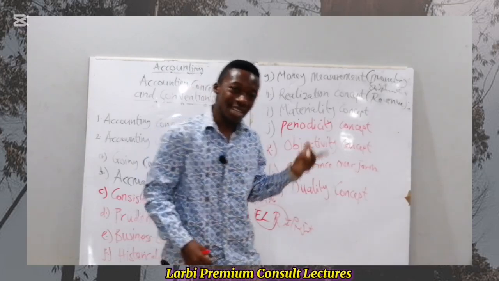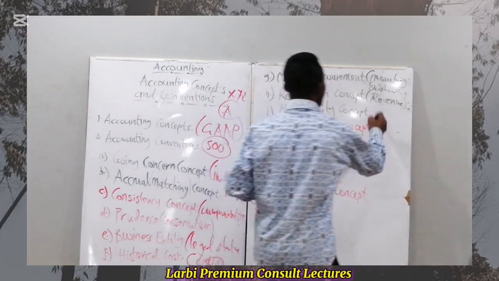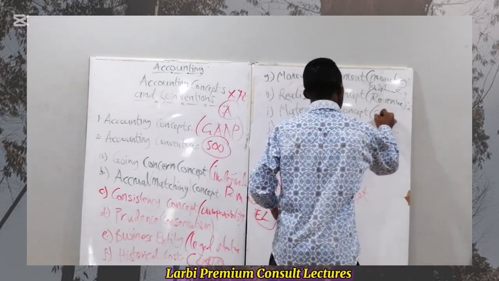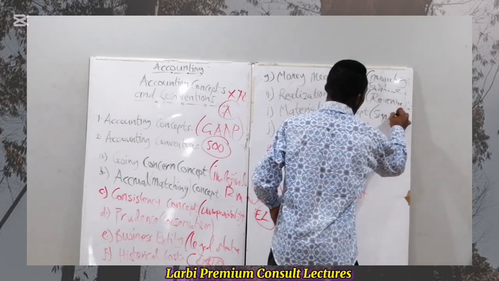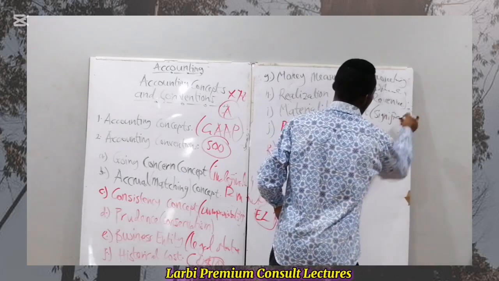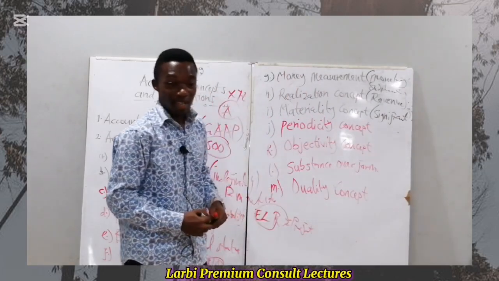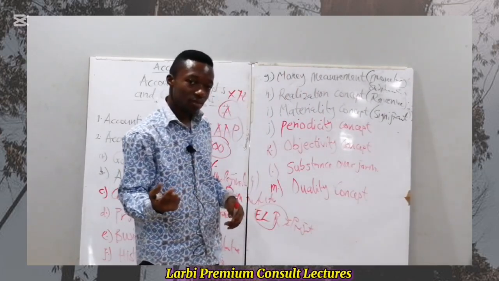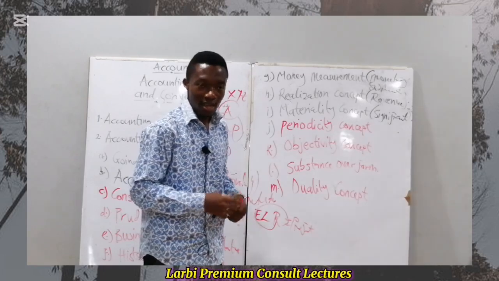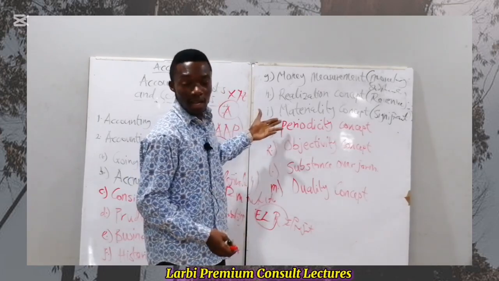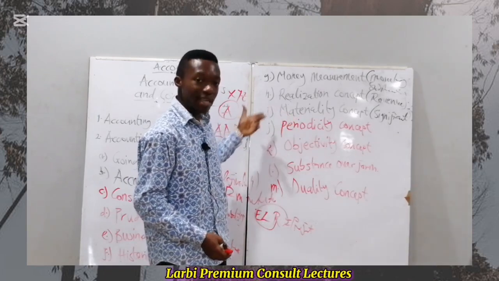So you are looking out for the significance of the item that you are incorporating into the financial statement, whether it's significant or insignificant. If it has the effect of influencing users' decision, then it can be material or immaterial.